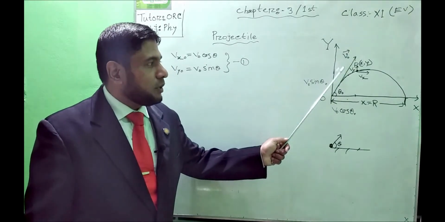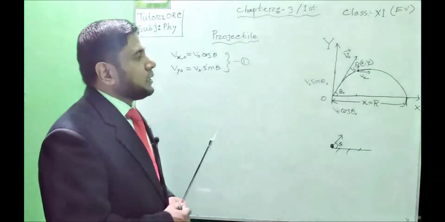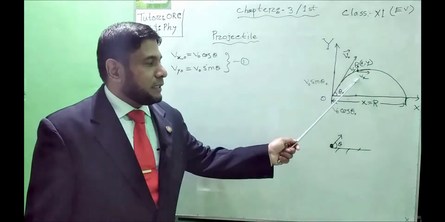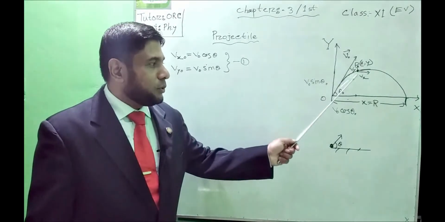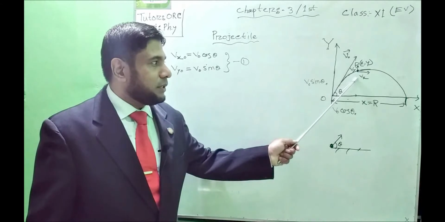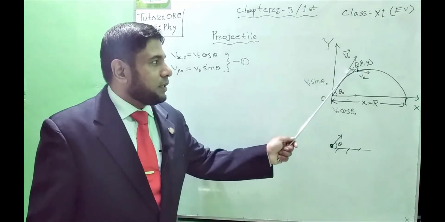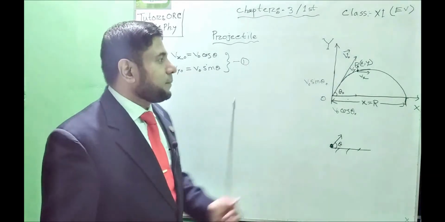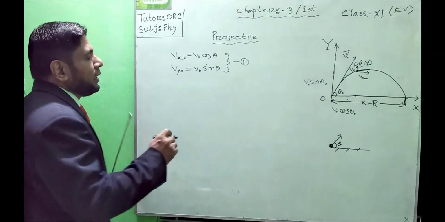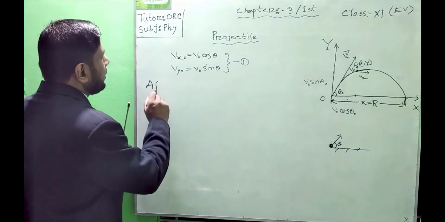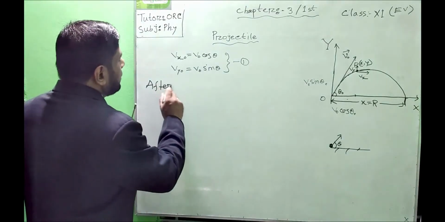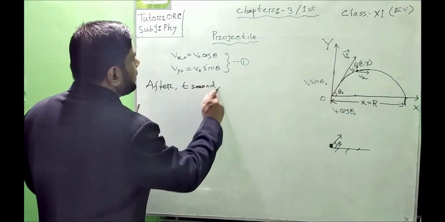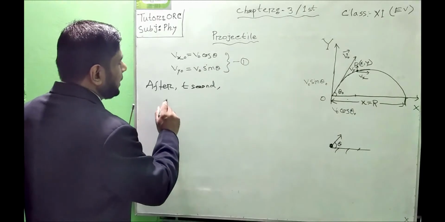So now we will find out the value of the velocity along the x-axis or horizontal direction, and the velocity along the vertical direction Vy. So let us find out after t second, the velocity along the x-axis.